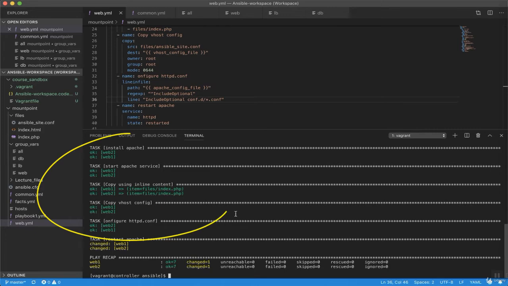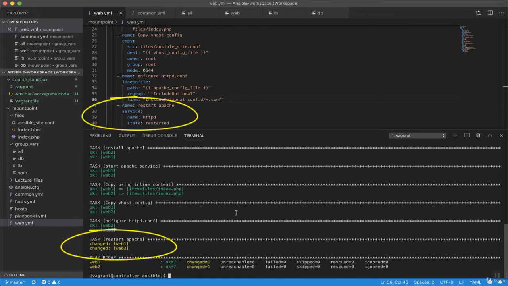As you see here, the tasks that run yum, copy, lineinfile modules are all green, meaning they are already at the desired state. Those tasks don't change anything because there is no need to. So those three tasks are fine. I can call the playbook as many times as I want, and they will not make any change because we're already at the desired state.